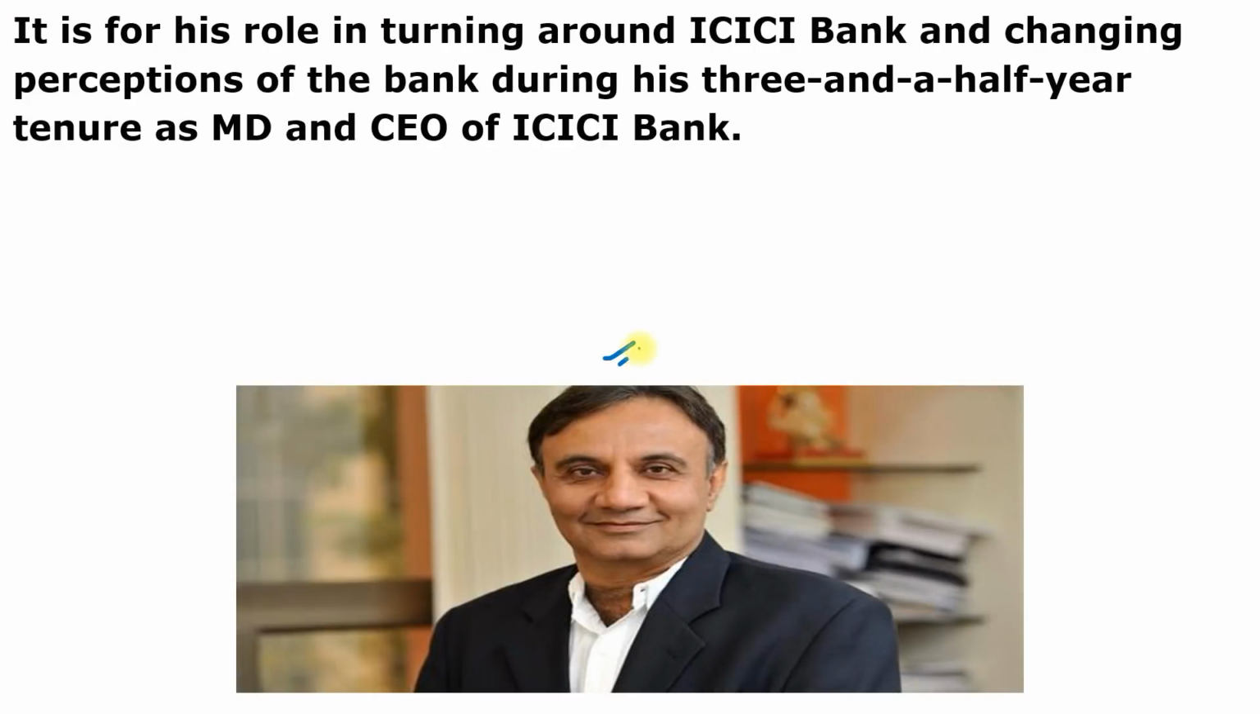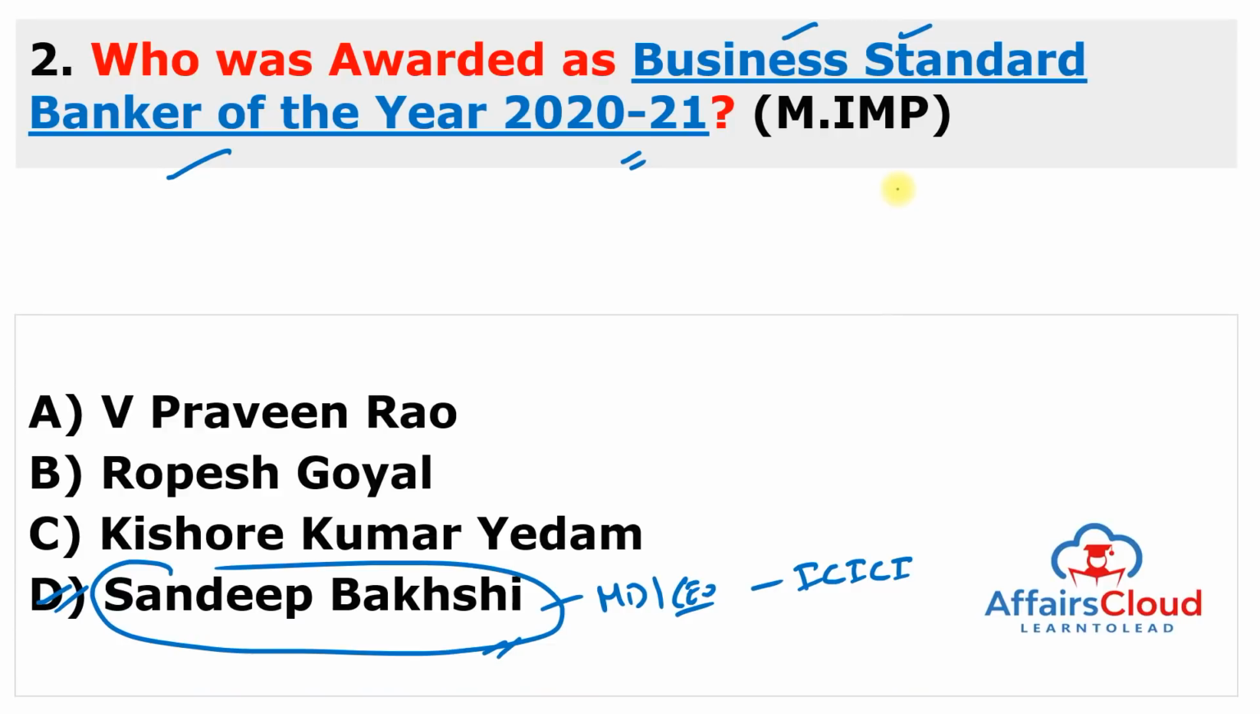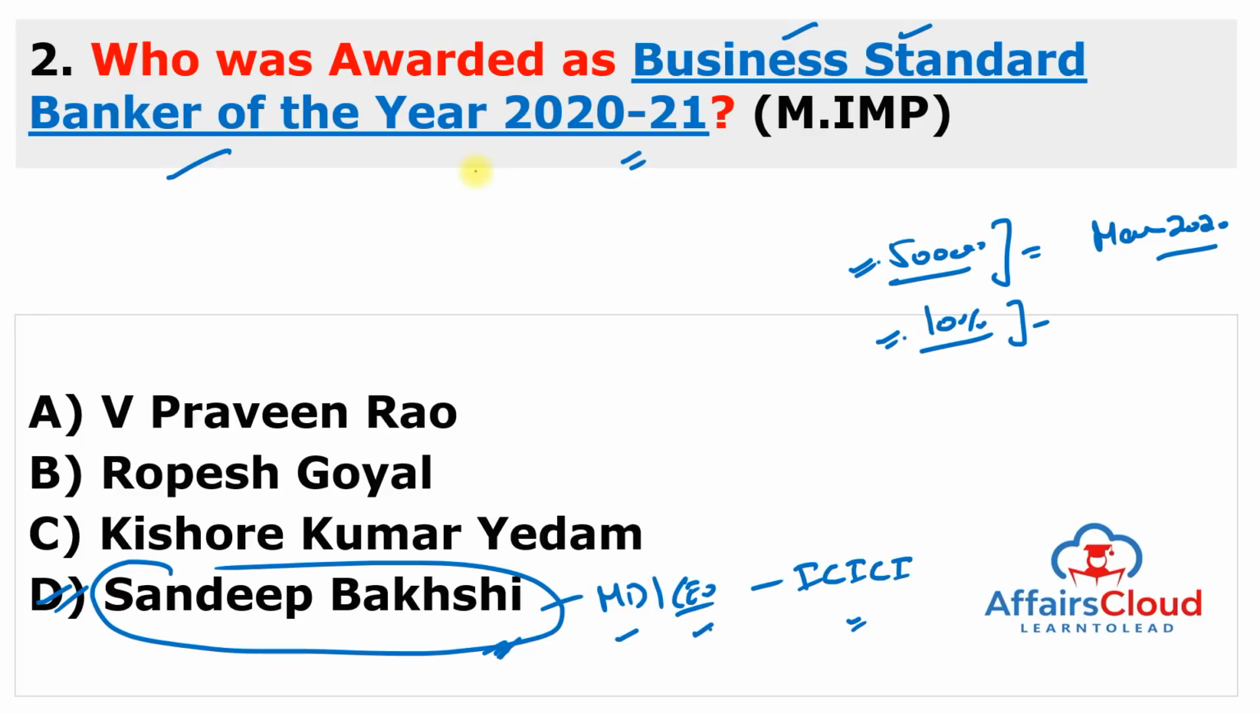You can also see here the picture of Sandeep Bakshi, and it is for his role in turning around ICICI Bank and changing the perception of the bank during his 3.5-year tenure as Managing Director and CEO of ICICI Bank. And the criteria for selecting the contenders are banks with an asset size of rupees 50,000 crore or above as of March 2021 and 10% or more growth in the profits prior to provisioning in the past 1, 2 or 3 years. So 10% profit and total asset size should be 50,000 crore or more than that. So under this category, Managing Director and CEO of ICICI Bank, Sandeep Bakshi, was awarded the Banker of the Year 2020-21 by the Business Standard.